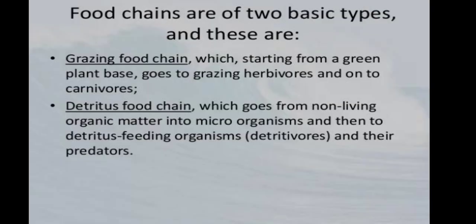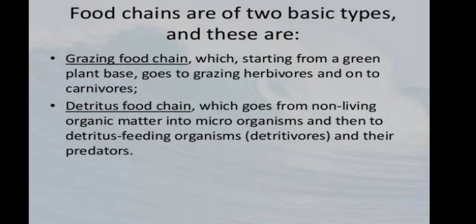Then next, the food chain includes two types, that is the grazing food chain and the detritus food chain. Grazing food chain means we start from the green plant base, which goes to the grazing herbivores and on to the carnivores. And then the next one is the detritus food chain, which goes from the non-living organic matter into the microorganisms and then to the detritus feeding organisms, the detritivores, and their predators.